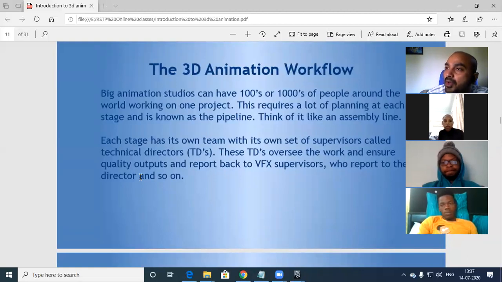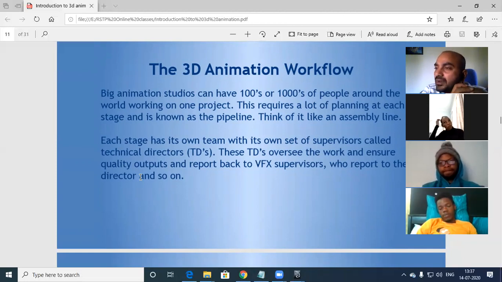For example, Kung Fu Panda or Avatar. You guys have heard of a movie called Avatar, right? James Cameron's Avatar. Yeah, the entire movie is CG. In one country, only 1 or 2 companies cannot do that big project. That work has been distributed across the globe. So they have done a scene-wise breakdown, and there were a lot of supervisors to supervise the content and delivery. Across the globe, multiple supervisors were there, multiple technical directors were there, and VFX supervisors were there. That's how they were able to achieve it.